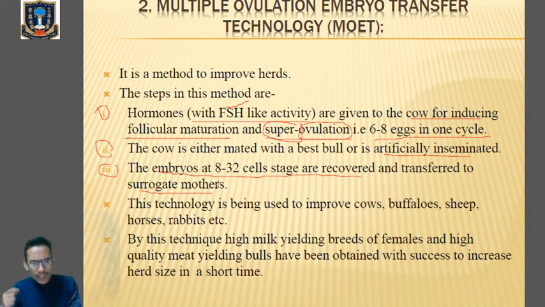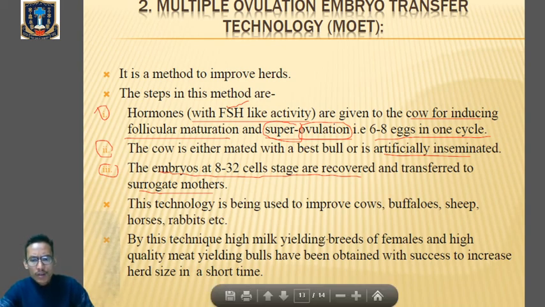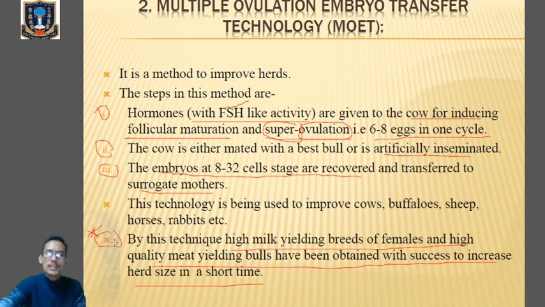Clear? This technology is used to improve cow, buffalo, sheep, horse, and rabbit. By this technique, high milk yielding breeds of female and high quality meat yielding bulls can be obtained with success, to increase the herd size in a short time. This is the advantage of MOET. So what does MOET mean? MOET means multiple ovulation embryo transfer technology, which is mainly used for the improvement of the herd of domesticated animals.